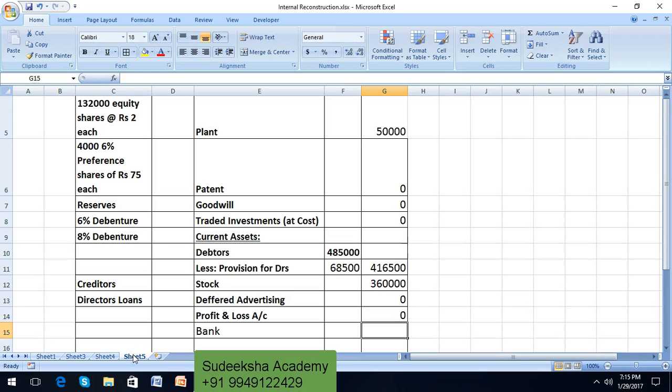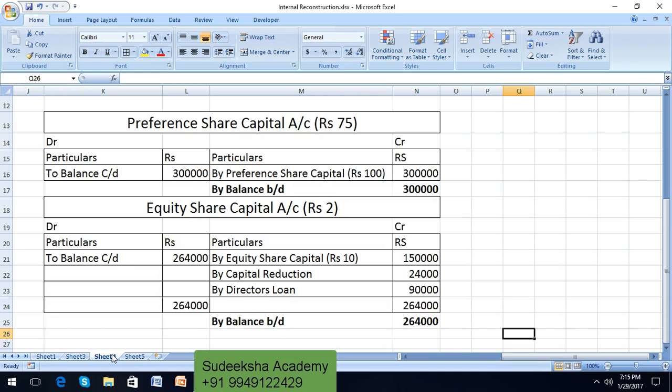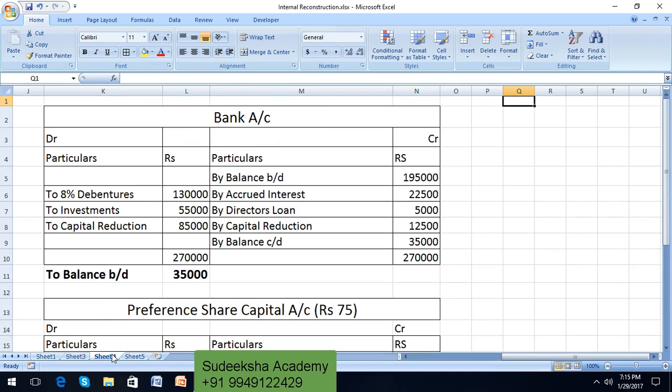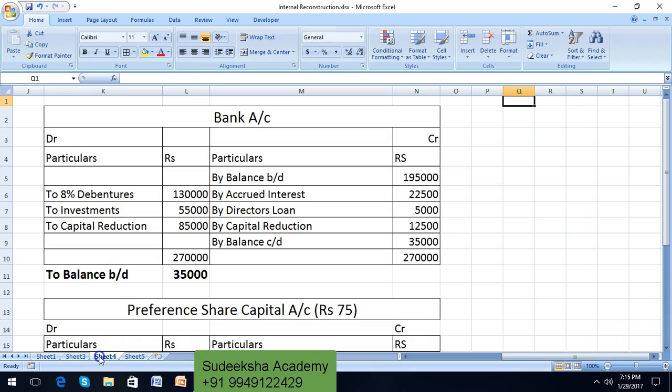Next is bank. We have opened a bank account utilizing the journal entries posted earlier. If you are preparing ledgers on the basis of journal entries, this is the bank account we are getting. The balance carried down is 35,000.